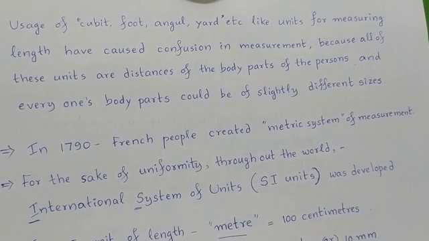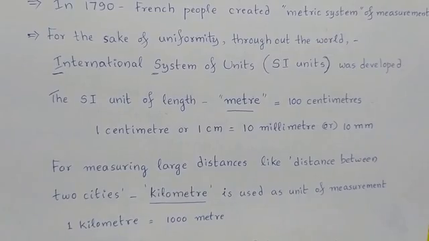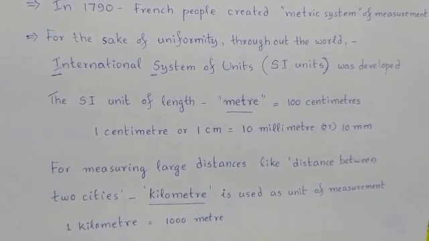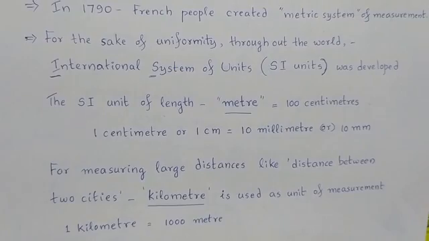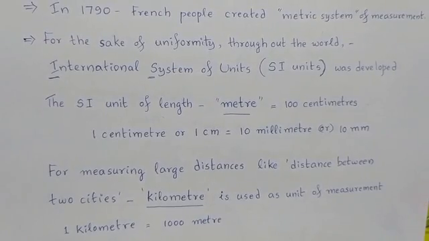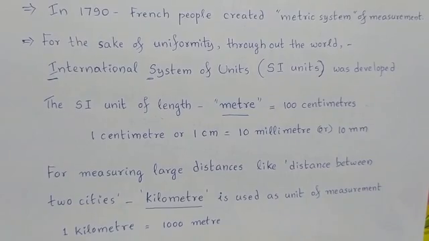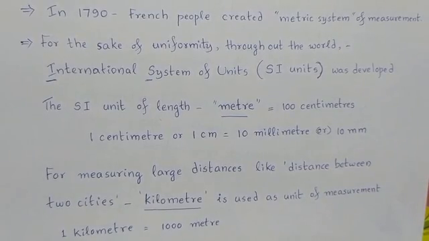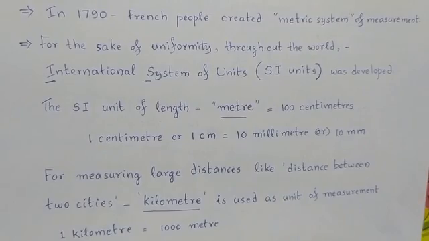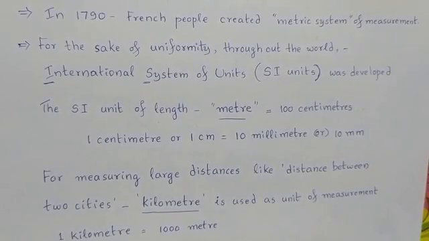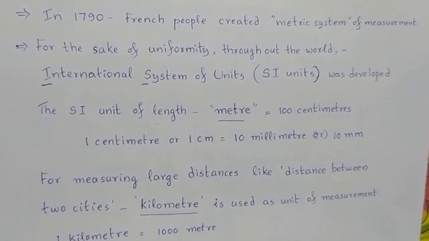Later, for the sake of uniformity throughout the world, in order to be accepted by all people of the world, the International System of Units or SI units was developed.